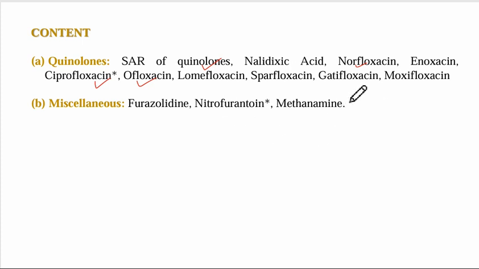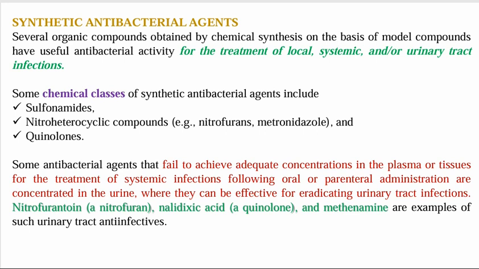Among these classifications, we have the synthesis for nitrofurantoin and ciprofloxacin, which will be covered in a separate synthesis-related video. So let's study the synthetic antibacterial agents. Obviously, for any kind of infection, the main target is the bacteria that is causing it, right? So it is used for the treatment of local, systemic, and urinary tract infections.